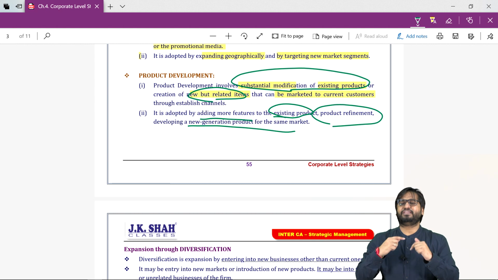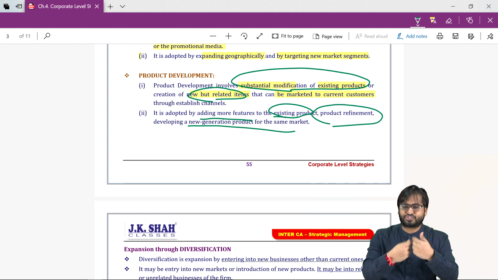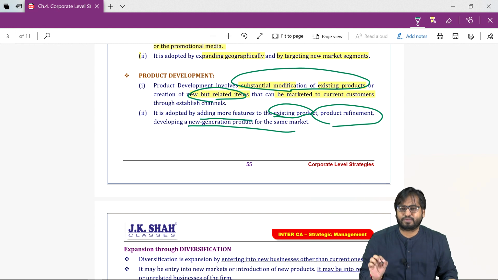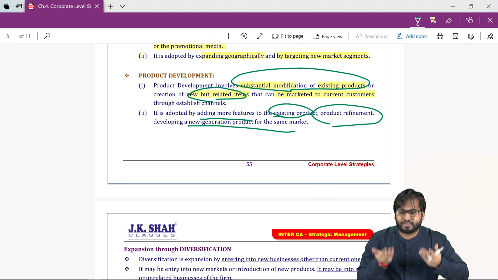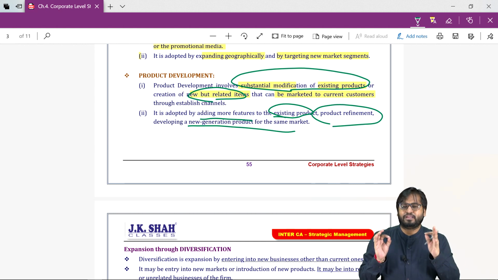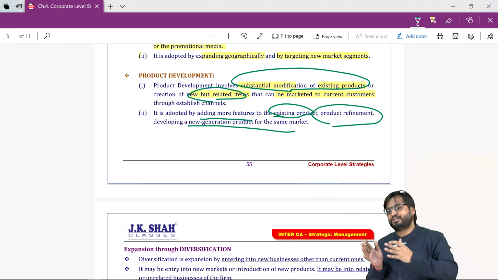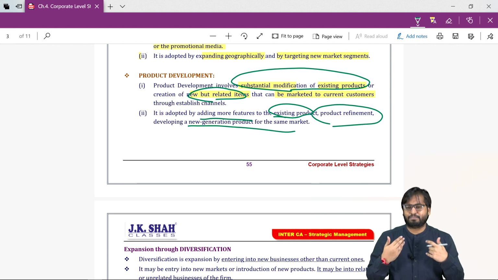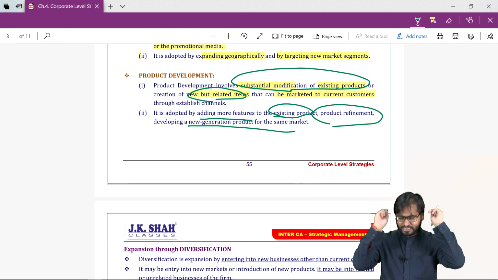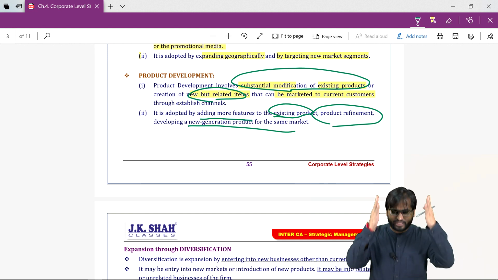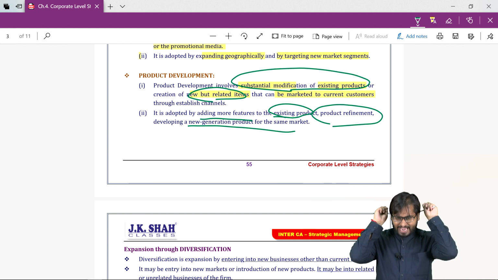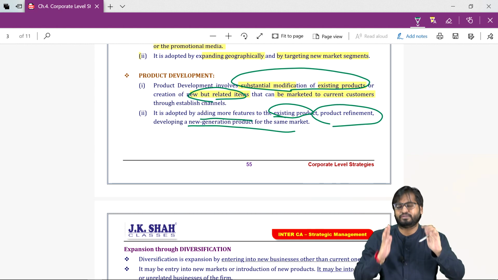But if I enter into the shoes of the distributor, that will be called forward vertical integration. So a company can go backward, a company can go forward. In vertical, we can either go back or go forward.